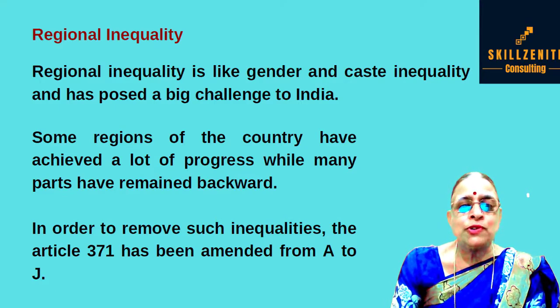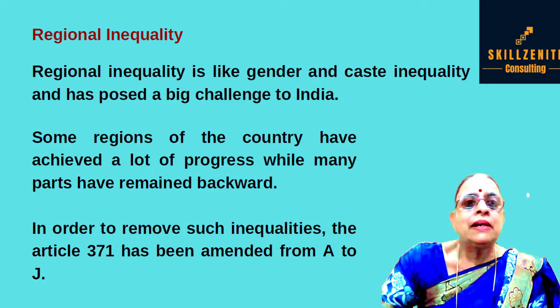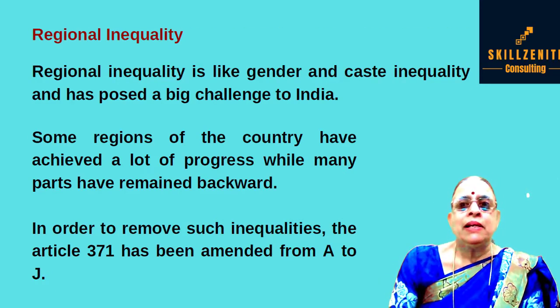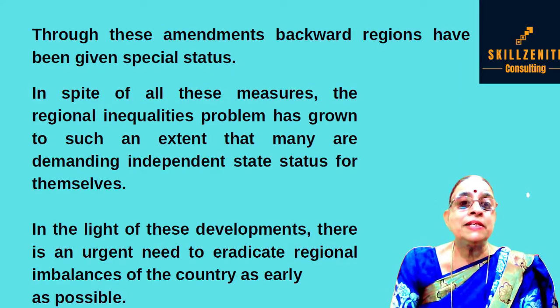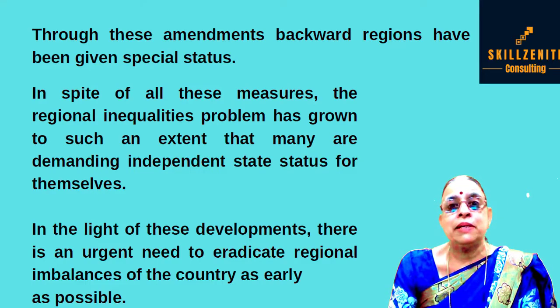In order to remove such inequalities, the article 371 has been amended from A to J. See, in order to eradicate this regional imbalance or discrimination, amendments have been made in the constitution.